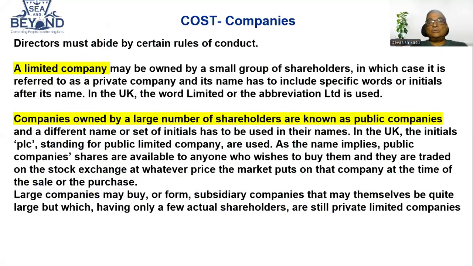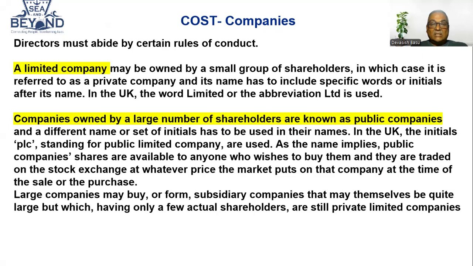Directors must abide by certain rules. Then there will be some directors in that company. They will abide by some rules of conduct. Now, there is a limited company. A limited company may be owned by a small group of shareholders, in which case it is referred to as a private company and its name has to include a specific word or initials after its name. In the UK, the word limited or the abbreviation LTD is used. Similarly, in India also, you will find in the end the letters LTD are used. That means it is a limited company.